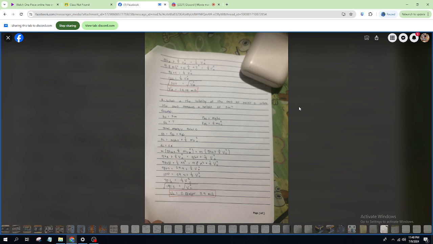So 100 is equal to 1/2 v squared of C plus 29.4.